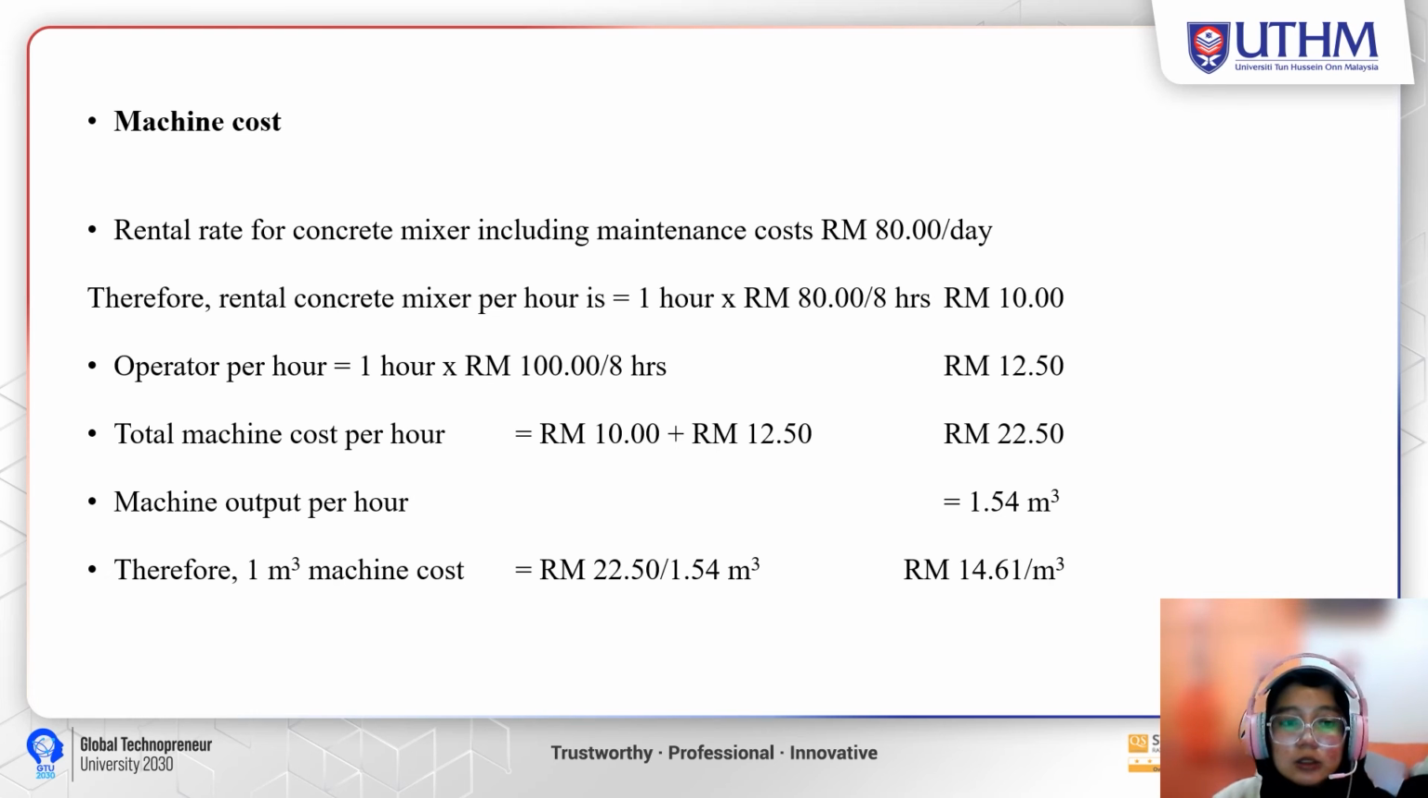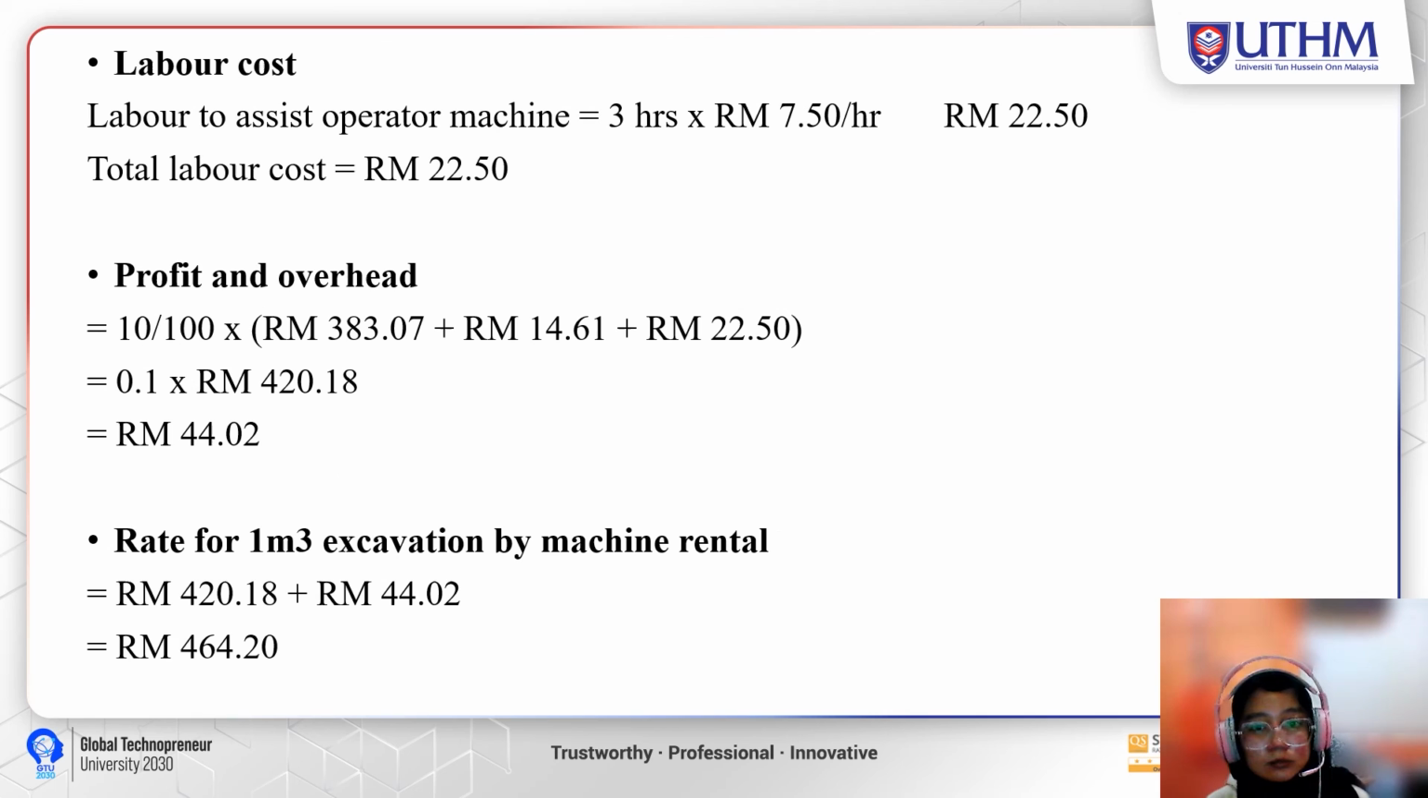And the next part is the machine output per hour. Machine output per hour is 1.54 meter cube. So 1 meter cube machine cost will cost around 14 ringgit and 61. And the next one is to calculate the labor cost, profit and overhead. And the last one is to calculate the rate for 1 meter cube excavation by machine rate. And that is all from me.